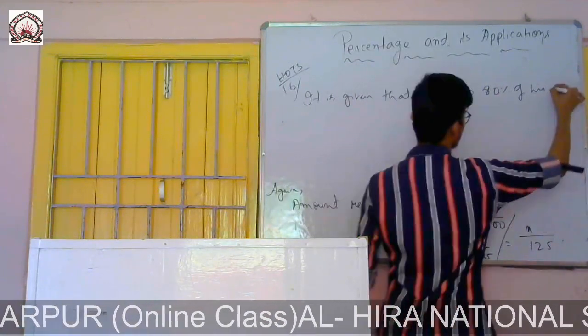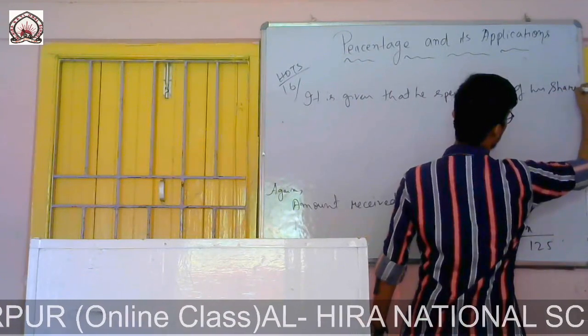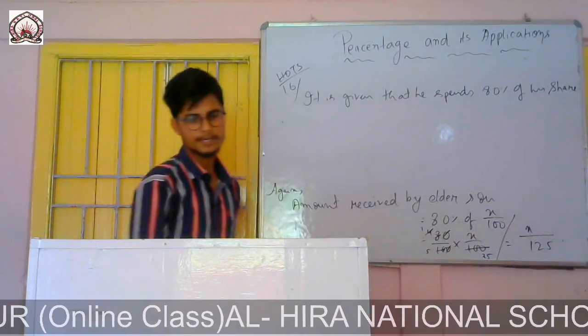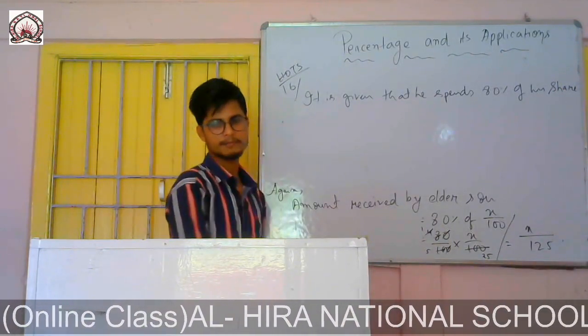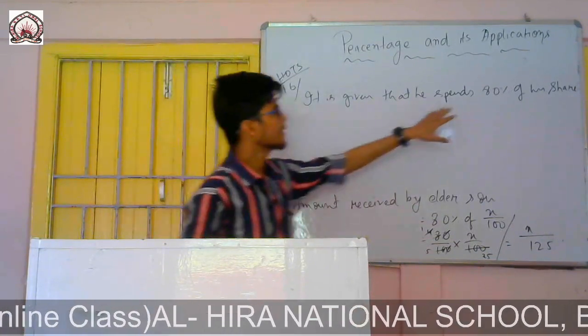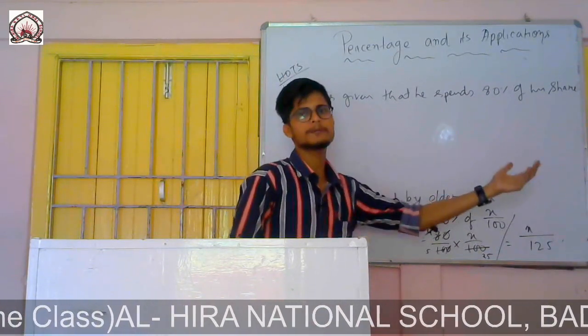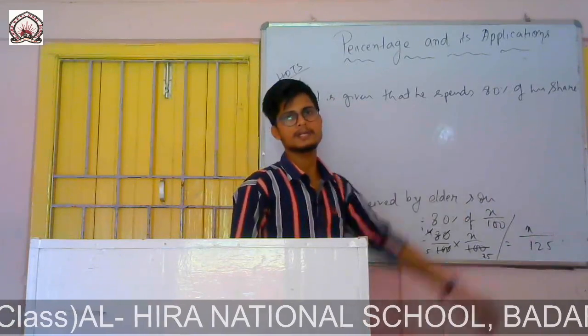It is given that he spends 80% of his share. That means he spends 80%, that means he saves 20%. 80 plus 20 is 100%.